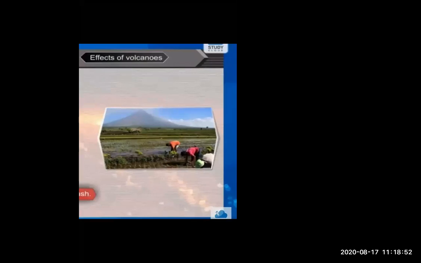Yes, land becomes fertile because of ash. When the molten magma and solid and liquid parts come out, the ash also comes out, and because of the ash, mineral-rich lands are formed. Very good. So because of ash, fertile lands are generated.